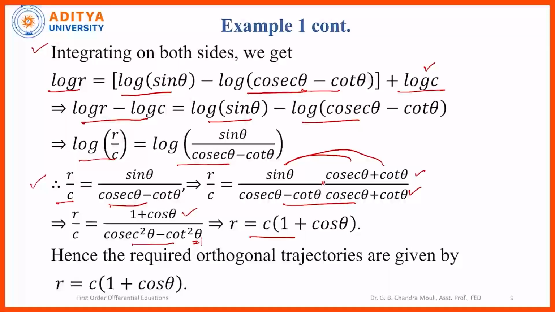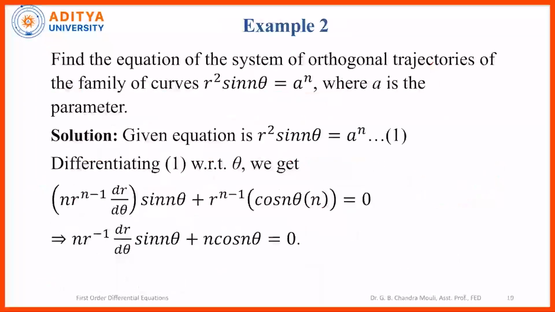So the original family of curves are r is equal to a into 1 minus cos theta, these are the cardioids. For this, the orthogonal trajectories are also written in the similar form as r is equal to c into 1 plus cos theta. So the required orthogonal trajectories are given by r is equal to c into 1 plus cos theta. Another example. So find the equation of system of orthogonal trajectories of the family of curves.